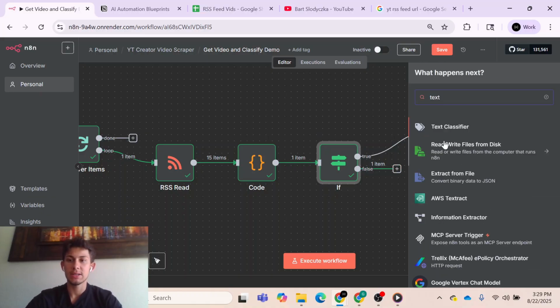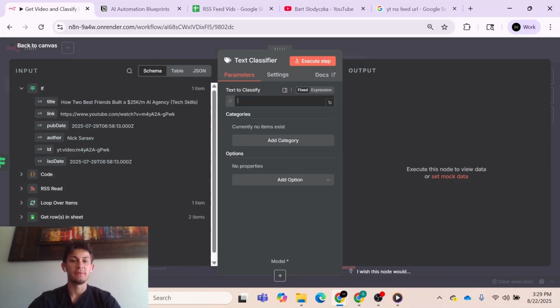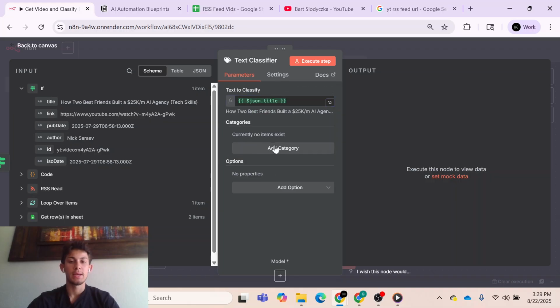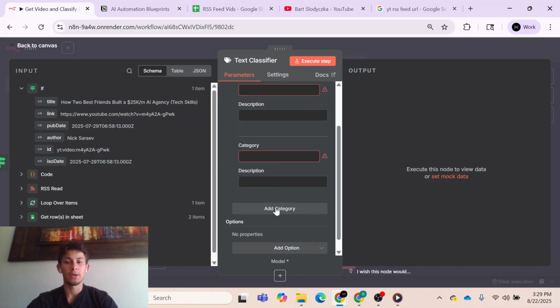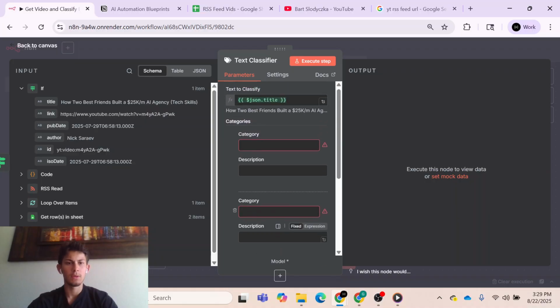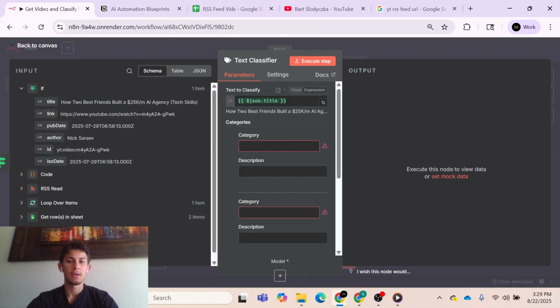Let's look up our text classifier. This is a pretty useful node. And then our text to classify will be the title of the video. And these are where our categories are going to go. For the first one, I think I already had it over here. Yeah, our case study. This is a case study income breakdown. So let's go over here. Case study.